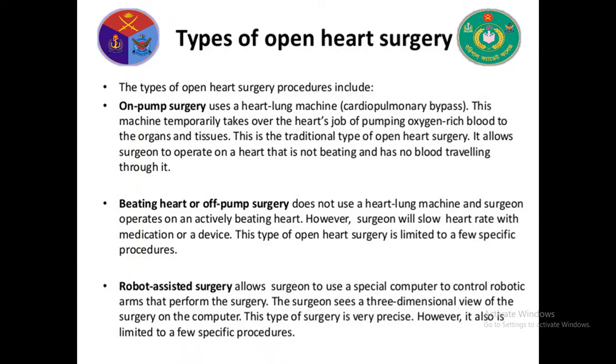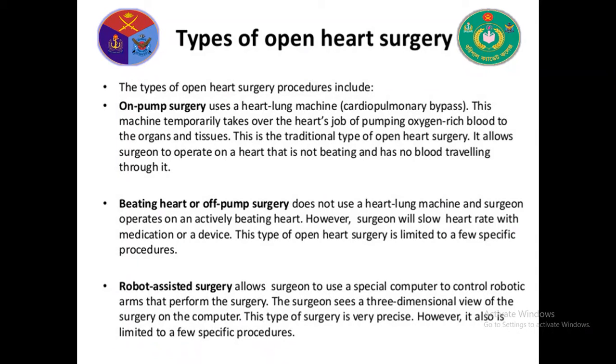Beating heart or off-pump surgery does not use a heart-lung machine and the surgeon operates on an actively beating heart. However, the surgeon will slow the heart rate with medication or a device. This type of open heart surgery is limited to a few specific procedures.